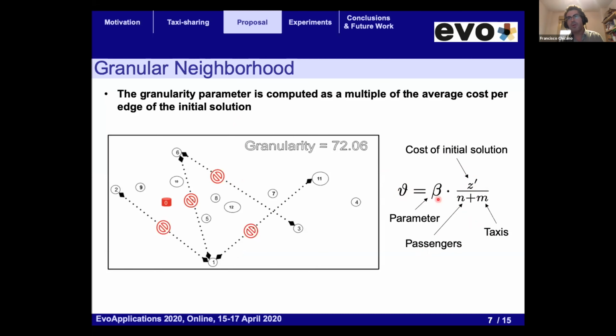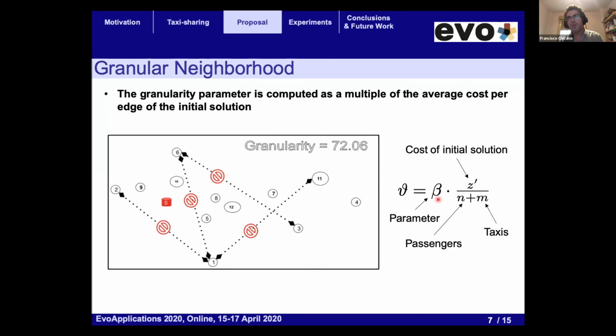So just to show some experiments, we use 24 real-life instances used by Massobrio et al. in the paper of 2014, so using evolutionary algorithms. These are generated with a taxi query generator based on trajectories of more than 10,000 taxis in Beijing, China, with sizes from 9 to 70 passengers. And we use the Iterated Granular Neighborhood Algorithm, which is the proposal here. We also solve small instances using CPLEX with a mixed integer linear programming formulation. We compare with a parallel micro evolutionary algorithm that was used in the previous work with the best configuration of this algorithm. And as stopping criteria, we mainly use runtime, except for the small instances where we try to find the best optimal solution. And this is the machine used in the experiments.